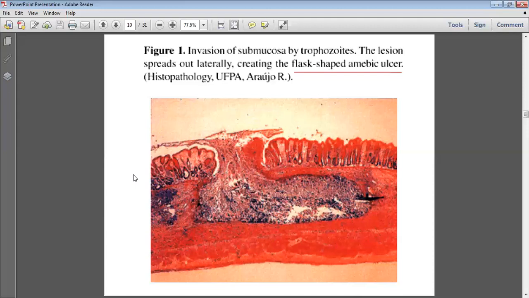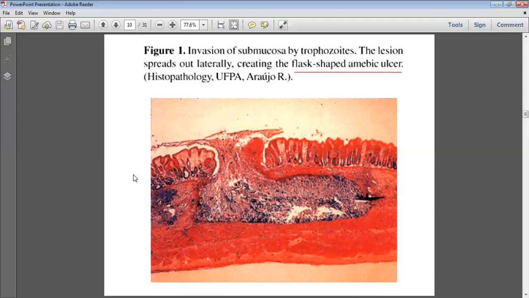Trophozoites enter into the portal circulation. Why and how, I have already explained. From the portal circulation, they enter into the liver. The liver is the first filter organ, but the trophozoites are bigger, so they get entrapped in the capillaries and block them. So the blood supply to that particular site is blocked, the oxygen supply to that tissue decreases, and so there is ischemic necrosis.